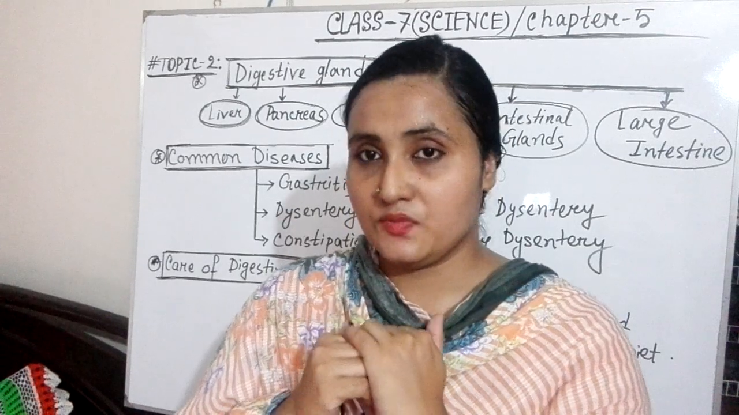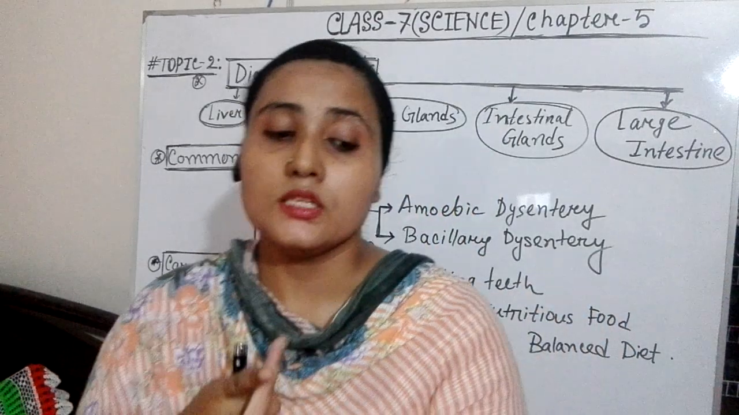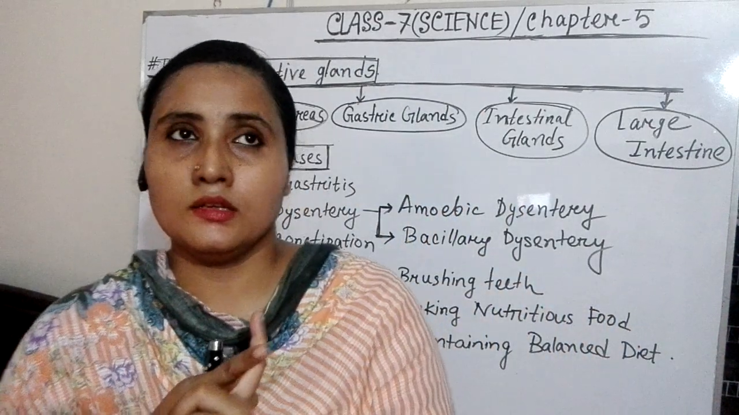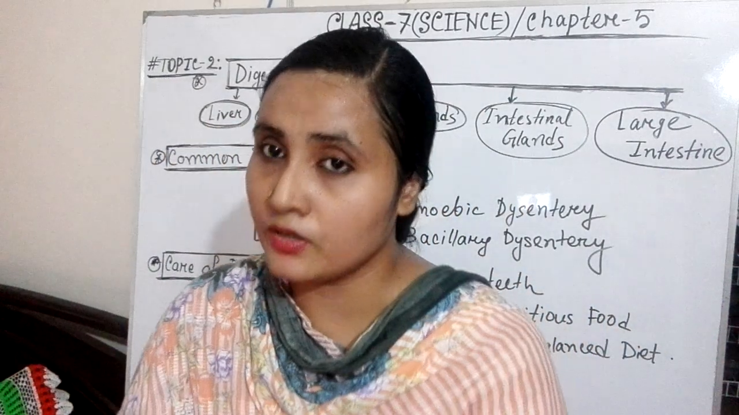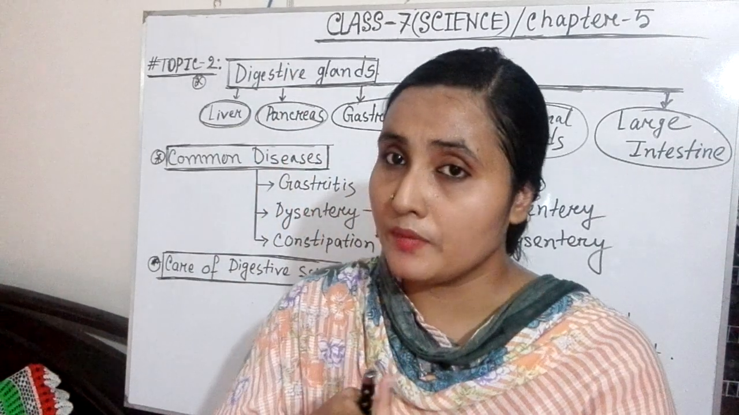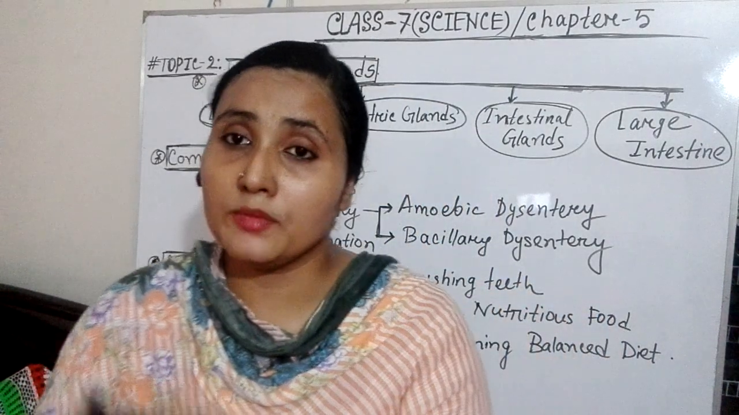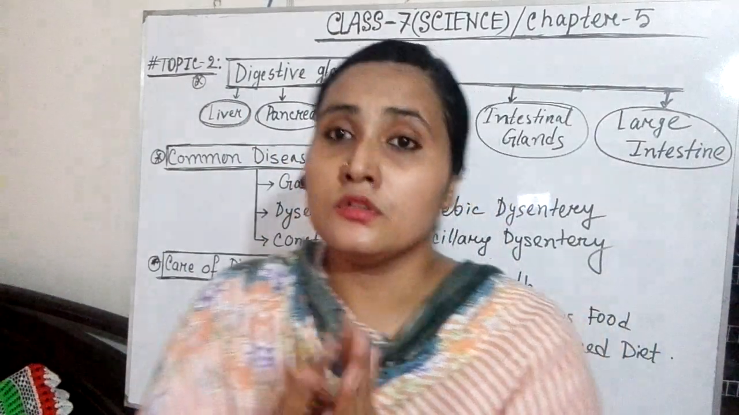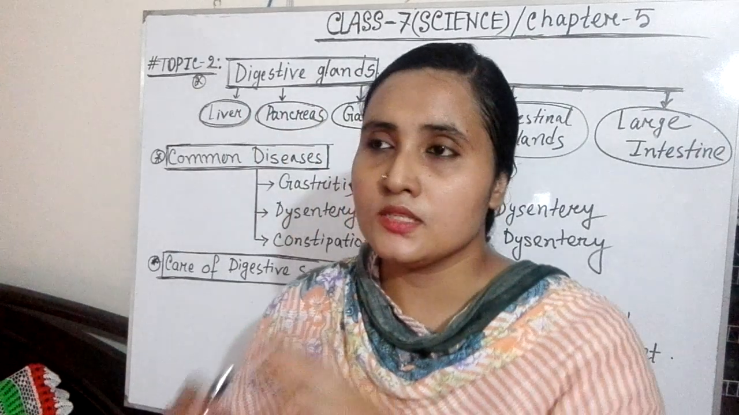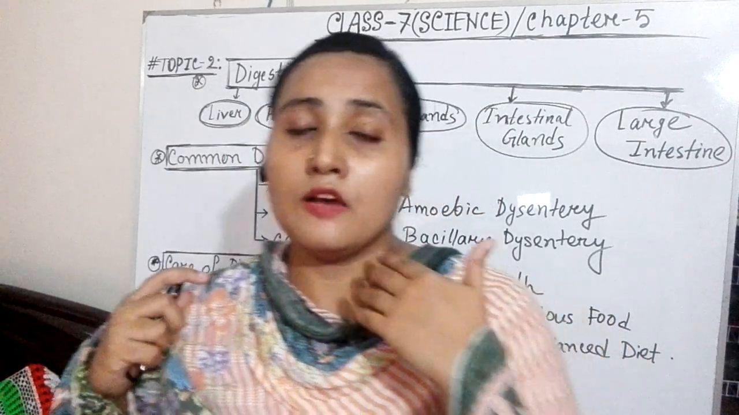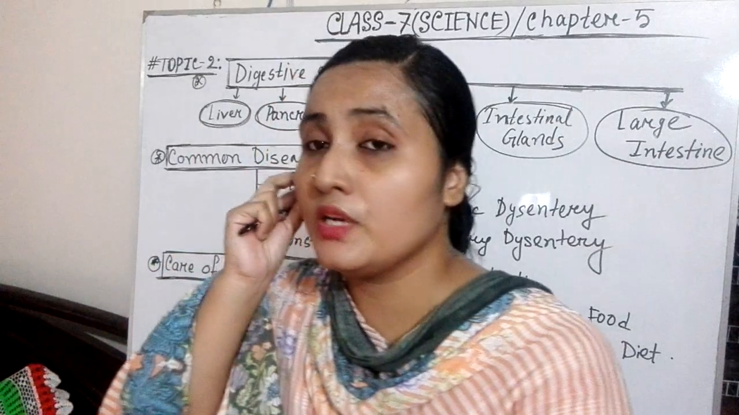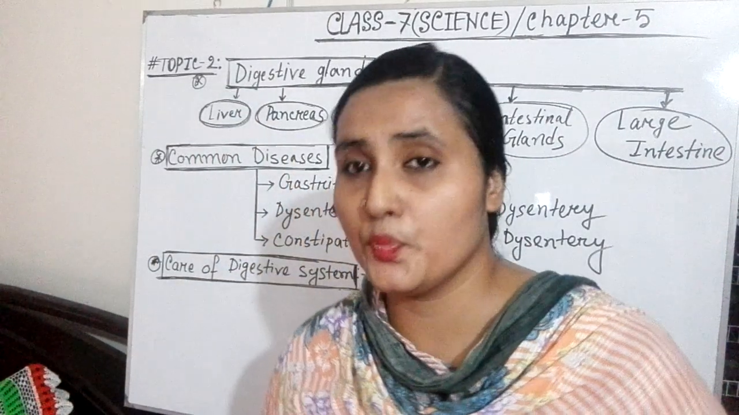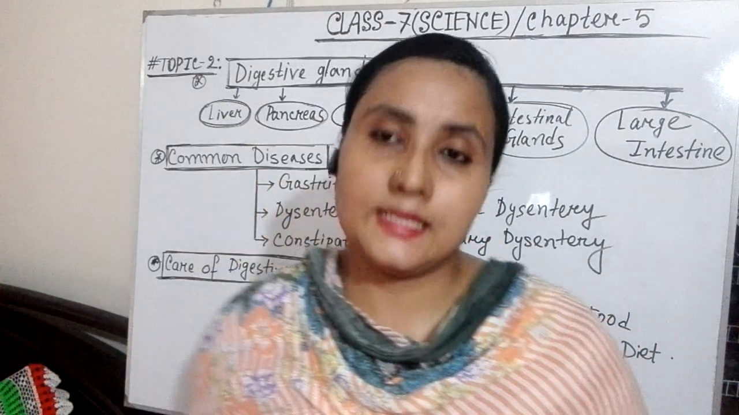The organs of the digestive system were mouth, teeth, tongue, esophagus, stomach, duodenum, then pancreas, gallbladder, liver, then jejunum, ileum. Actually, jejunum, ileum, and duodenum, these three portions are part of the small intestine. Then there was the large intestine, and at the last portion of our digestive system there was the rectum and anus. So these were the organs of our digestive system.